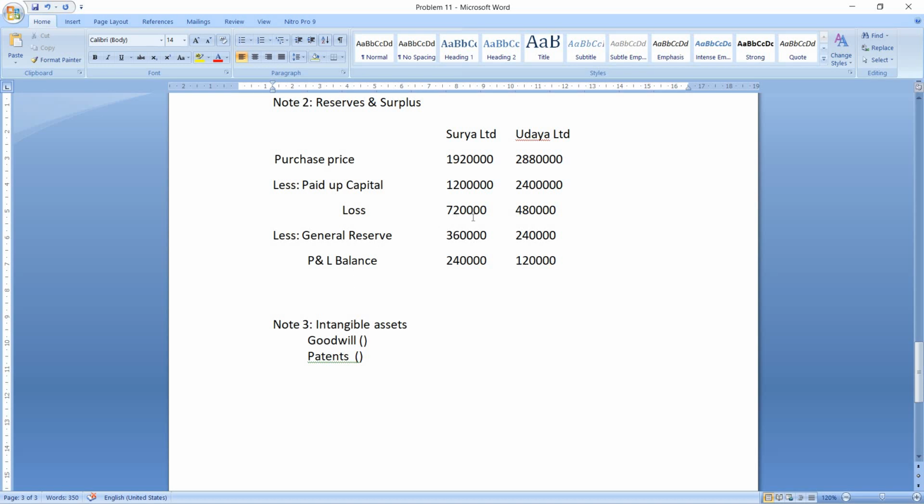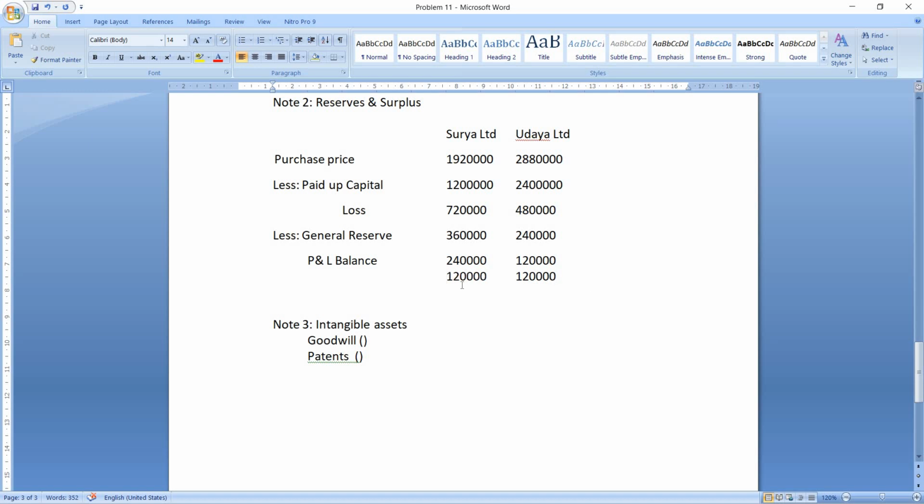So 7,20,000 minus 3,60,000 and minus 2,40,000. There will be a balance of minus 1,20,000. Okay. And here also when you minus from 4,80,000, 2,40,000 and 1,20,000, you will get balance of 1,20,000.